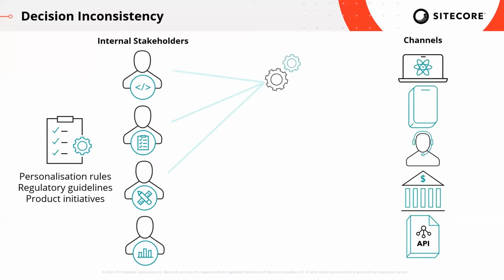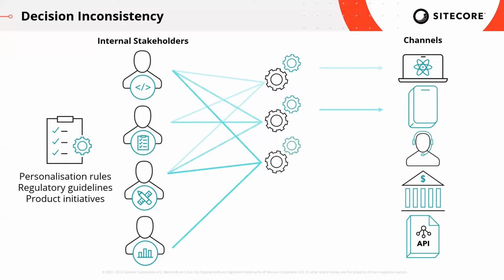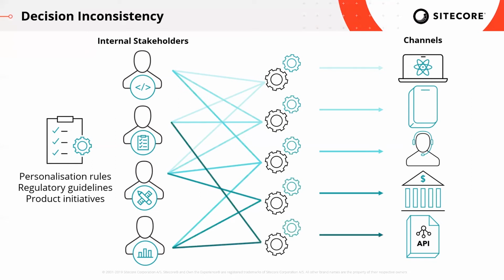They will collaborate and codify the rules and have them distributed on the website channel. Perhaps these same stakeholders may do the same thing on mobile. Assisted channels like customer service may have separate stakeholders, and more again over on branch and API. And this is where issues can often occur.